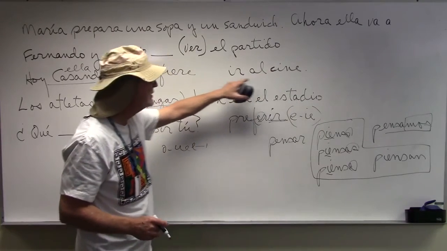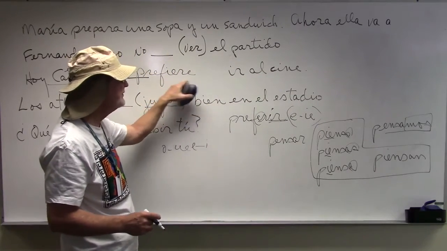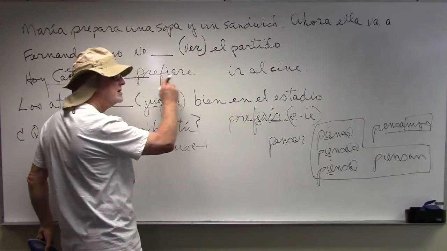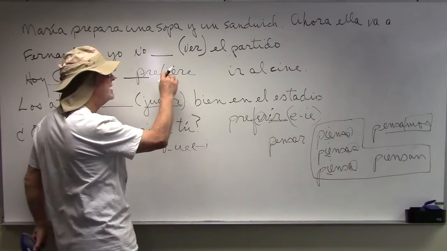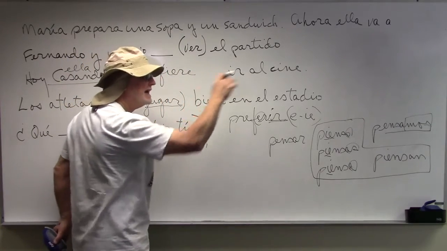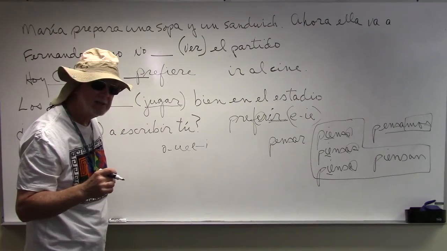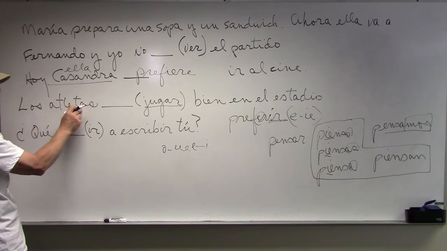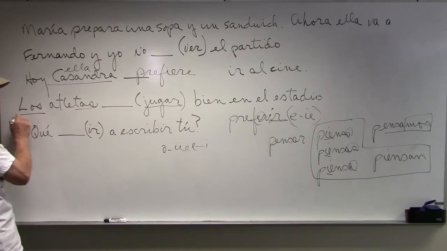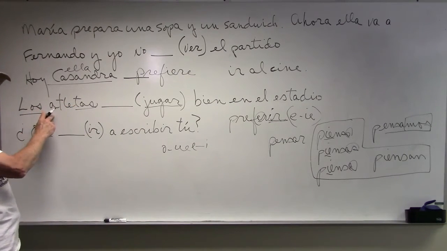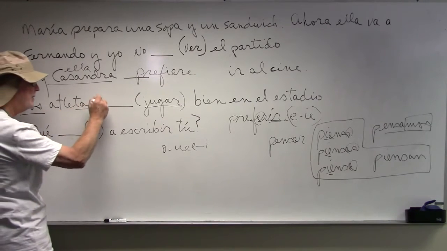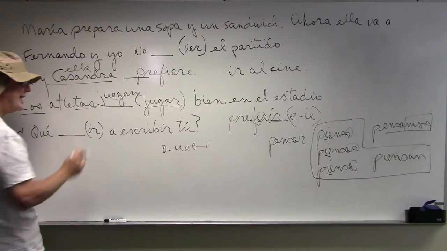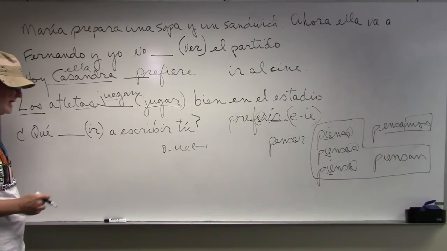Lucky girl. Prefiere ir, she prefers to go. She prefers to eat. Prefiere comer. She prefers to write a letter to her aunt. Prefiere escribir una carta a su tía. So you're catching on, yes? All right. Here's jugar. Los atletas. Who's this? That's plural, that's a bunch of them. They. Los atletas, and the verb here then, U-E-G-A-N. Juegan, because we're changing it.